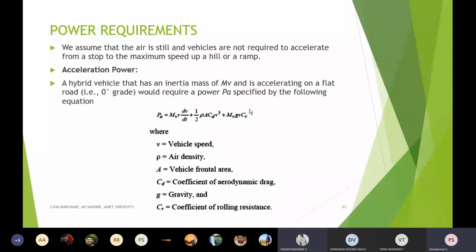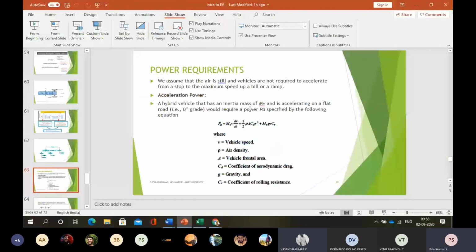But here there is a possibility of a tailor-made vehicle for whichever country they are preparing it for. What is the drive pattern? Based on that, if you design the vehicle and properly size the motor and converter, the energy cost can be further reduced, in the cheapest manner. That is the prerequisite knowledge for every energy requirement. With this, I'm stopping. Tomorrow we will complete the power and energy requirement, and by that we will complete the first unit.